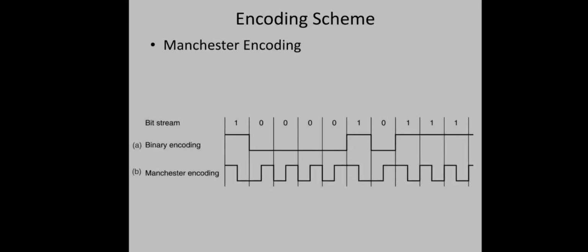Also, Manchester encoding helps in terms of collision, right? During a collision, the collided signal state will always be different from a valid 0 or 1 because we are using a special signal for binary 1 and 0, whereas in the case of binary encoding, suppose two zeros collide, the resulting energy will also be at 0 level, right? So the sender cannot differentiate whether it is receiving the data sent by itself or a collided signal, whereas in the case of Manchester encoding, if two different bits collide, the resulting energy will be different from the two valid types. So it can easily detect that a collision has occurred.